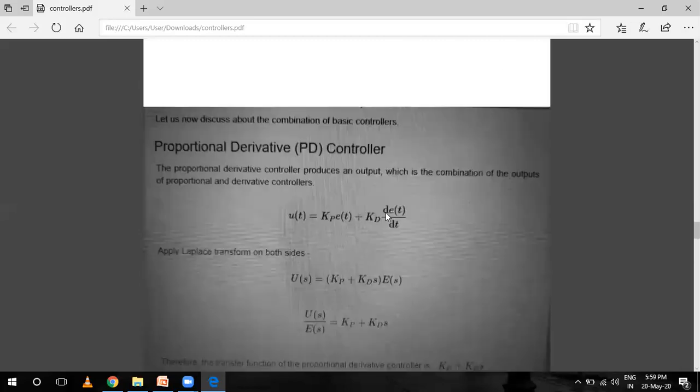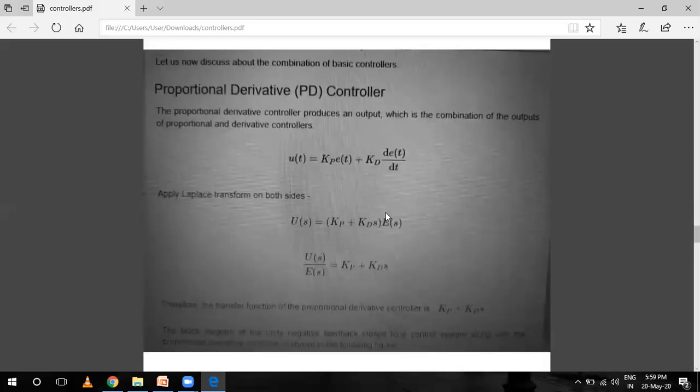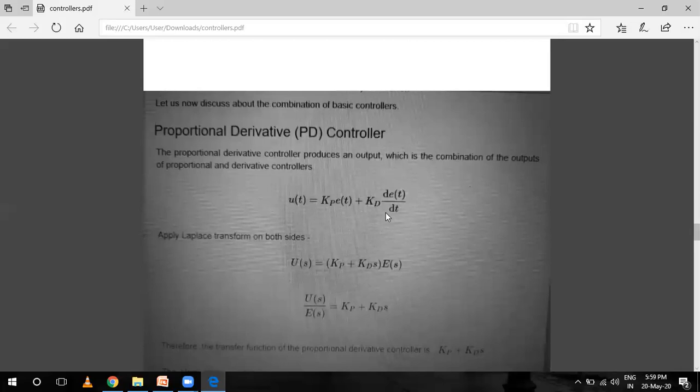Let us discuss the combination of their basic controllers. So proportional derivative controller, अब हमने प्रोपोर्शनल और डेरिवेटिव कंट्रोलर दोनों को ऐड कर दिया है. So the proportional derivative controller produces an output which is a combination of the outputs of the proportional and derivative controllers, or when a derivative control action is added in series to the proportional control action, then this combination is known as proportional derivative control